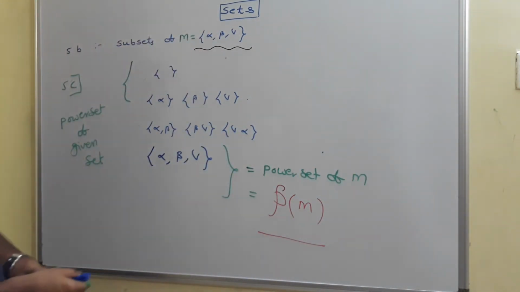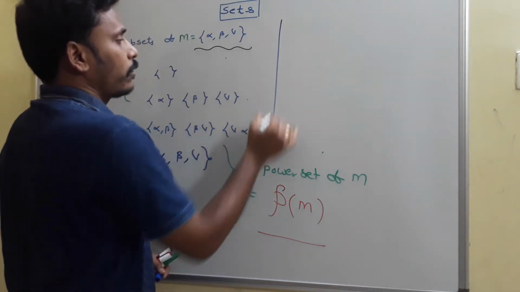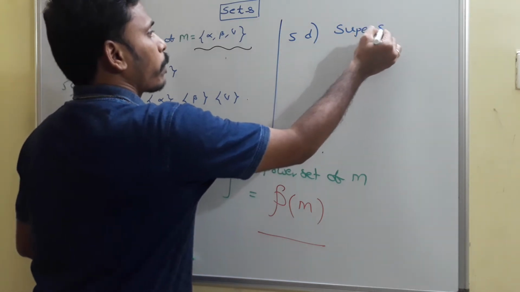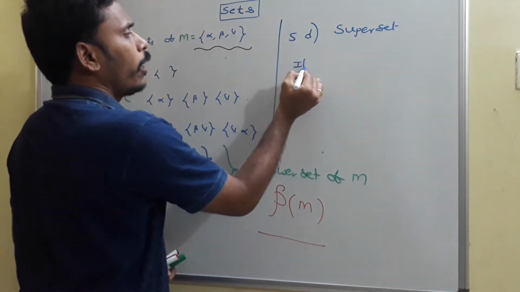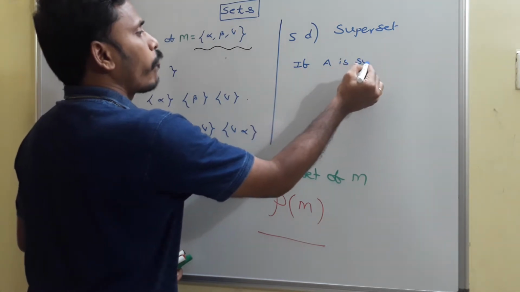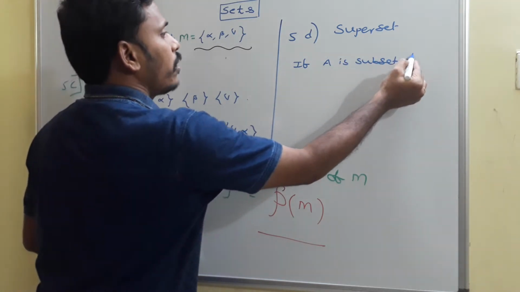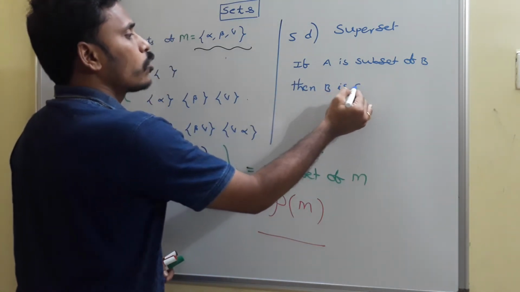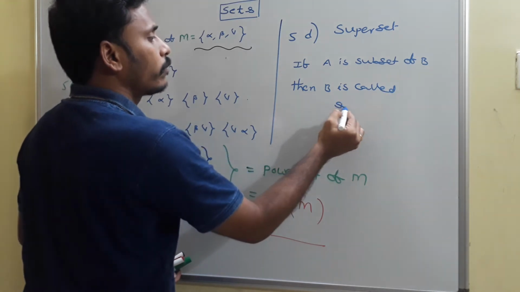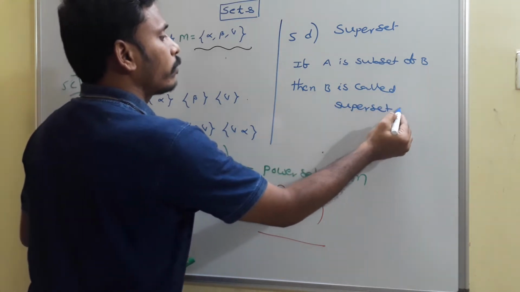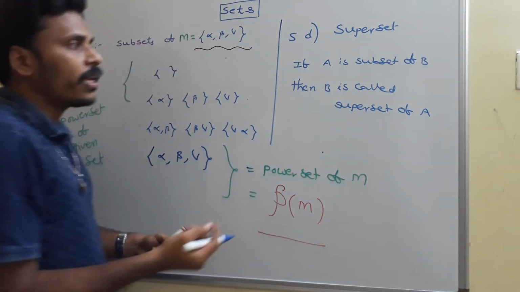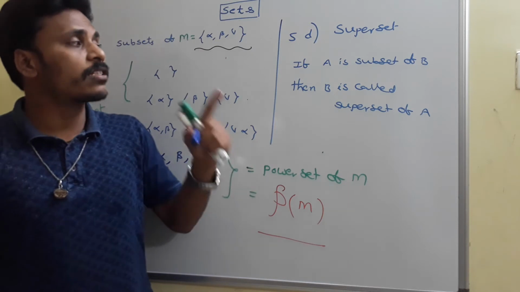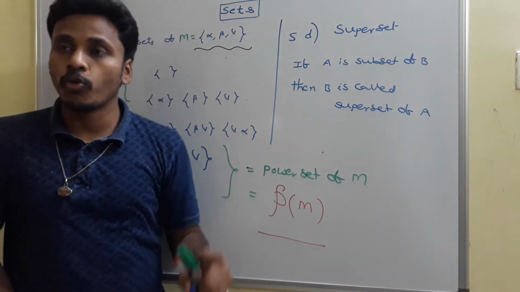Superset is just the other form of subset, that's it. 5D, about superset. Simply, if A is a subset of B, then B is called the superset of A. Is it clear? Just like less than and greater than. If A is less than B, then we say B is greater than A. In such a manner, if A is a subset of B, then B is called the superset of A.